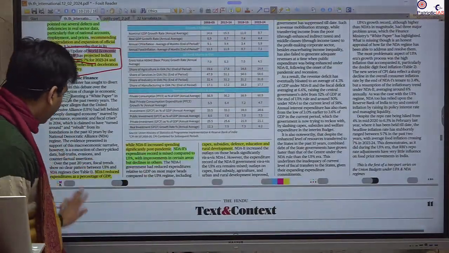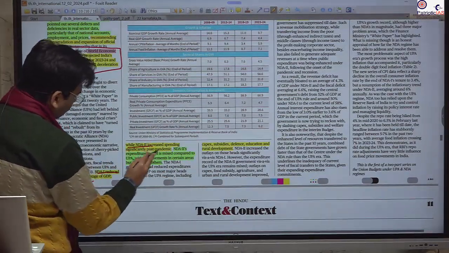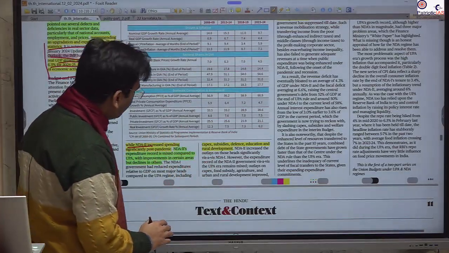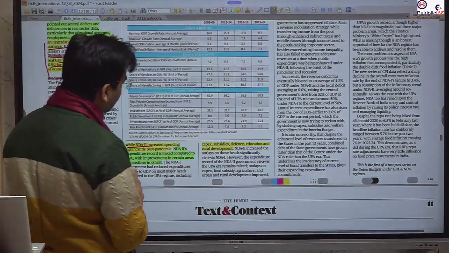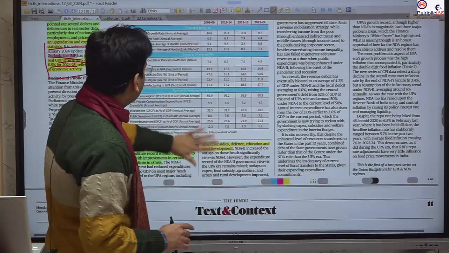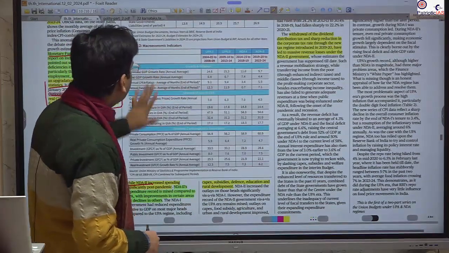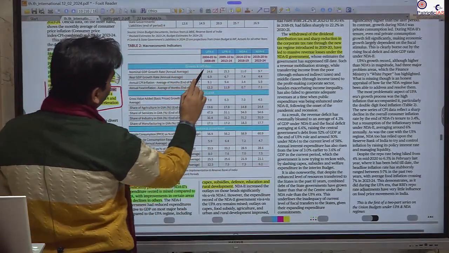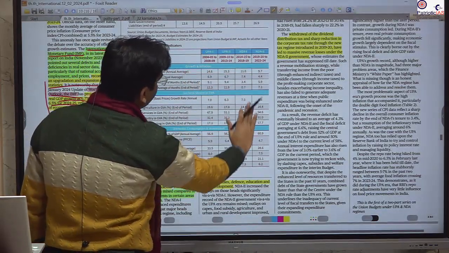Here it has compared that there is a mismatch in the expenditure from NDA 1 to NDA 2. NDA 2 has more expenditure in different areas, but even if you compare with the UPA government, there is a mix. So it is not that NDA 2 has more expenditure as compared to the UPA government. As per this analysis, they have given different data with respect to different areas, like the nominal growth rate. Here it has compared 2004-5 to 2008-9, during UPA 1, UPA 2, NDA 1, NDA 2.